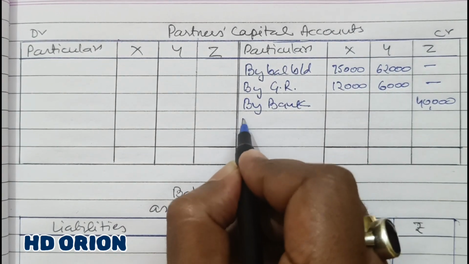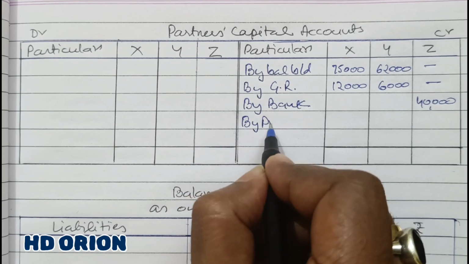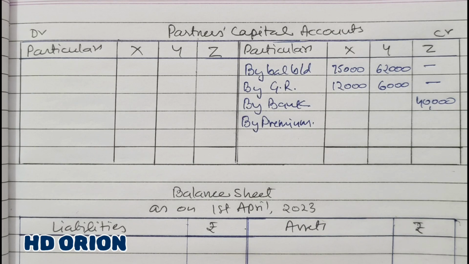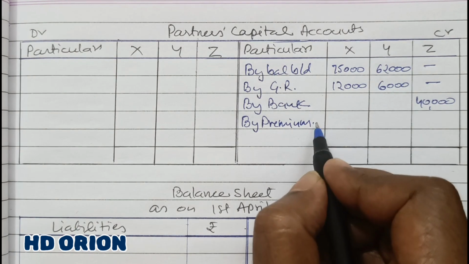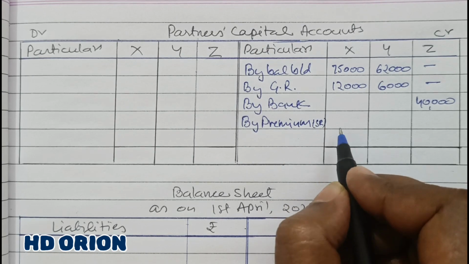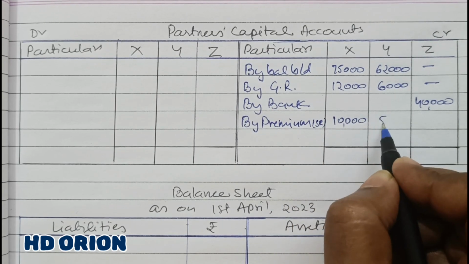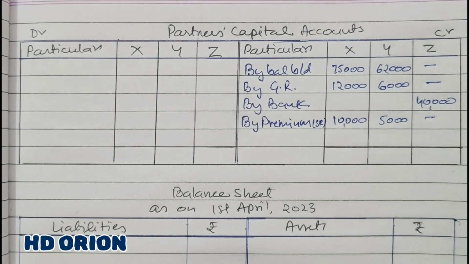There is premium for goodwill also, so by premium, and by premium for goodwill because the new ratio is the same as the old ratio for the old partners. Old ratio is the sacrificing ratio. So in sacrificing ratio 2:1, 15,000 is given to the partners. So 10,000 and 5,000, 2:1.